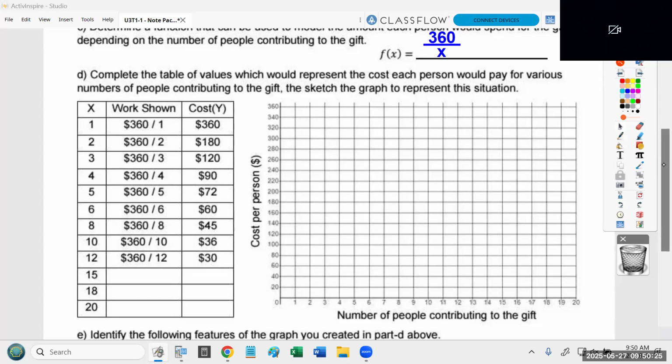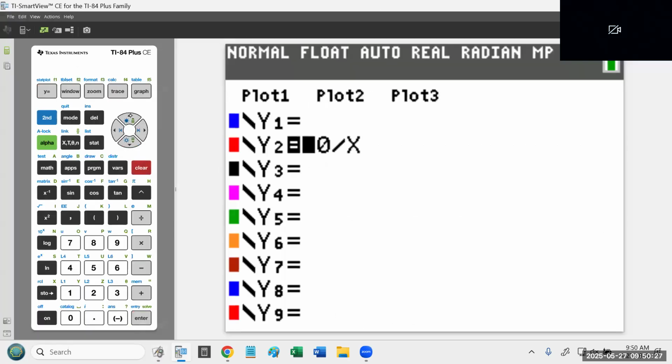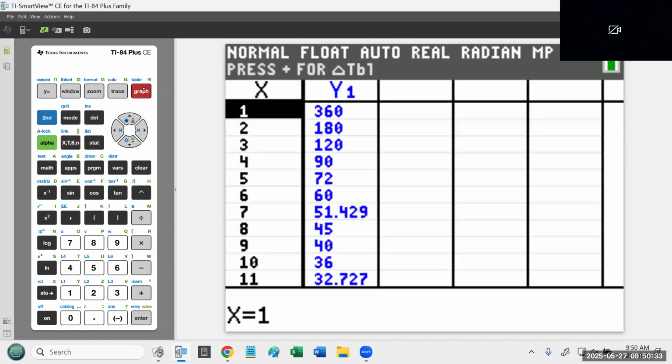All we'd have to do is go to the calculator, type in 360 divided by X. That's the equation we agreed on. And then go to the table. And the table literally tells you if there's one person, they're going to pay $360. If there are 2 people, they're going to pay $180. 3 people, $120. 4 people, $90. 5 people, $72. 6 people, $60.